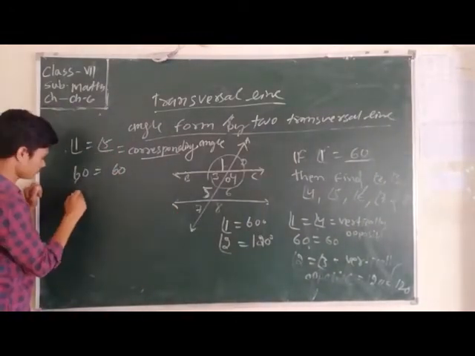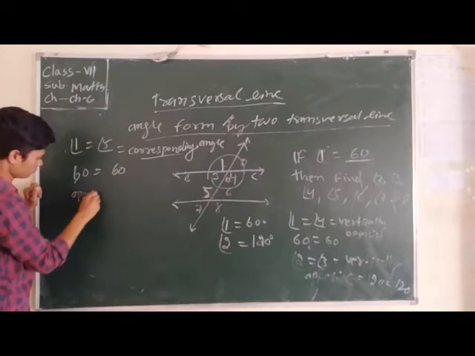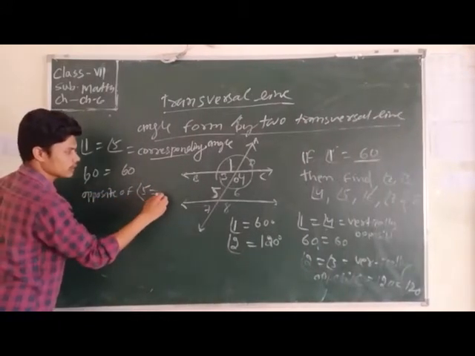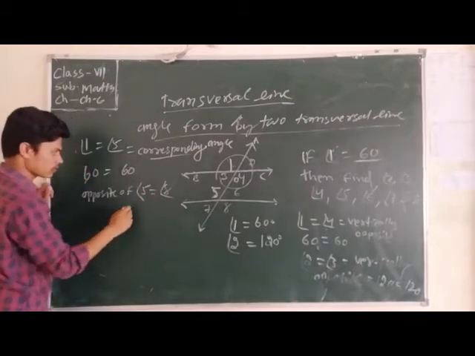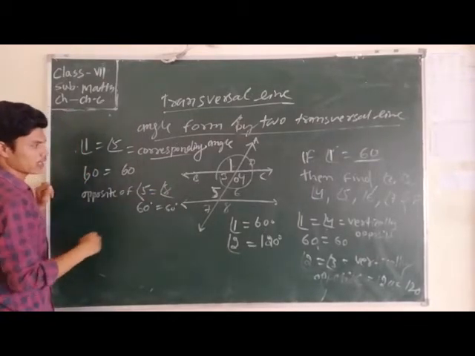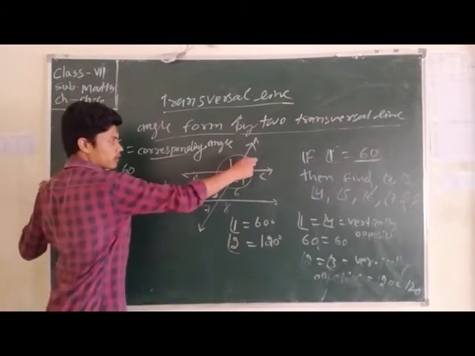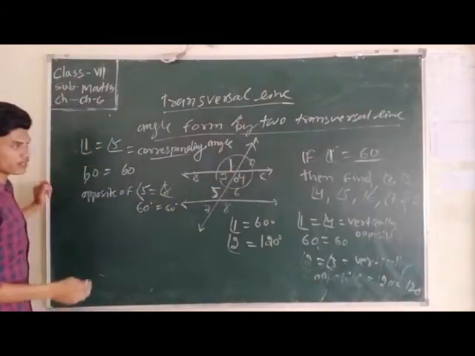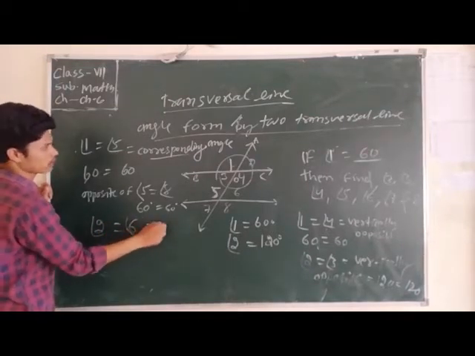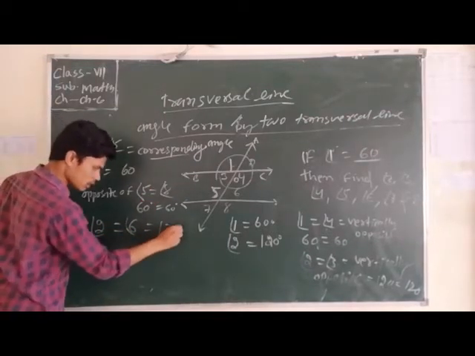Opposite of 5 is 8, so angle 8 is also 60 degrees. Angle 2 corresponds to angle 6, so angle 6 is 120 degrees.